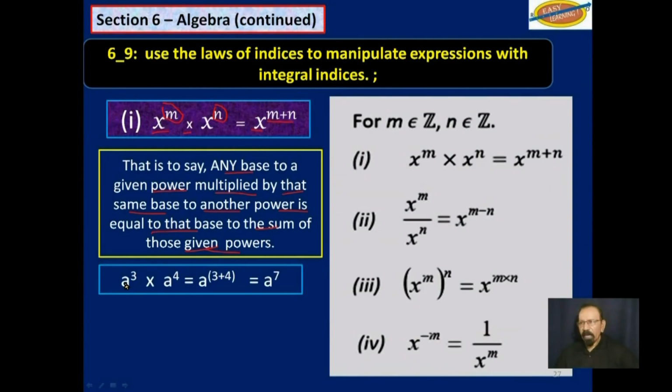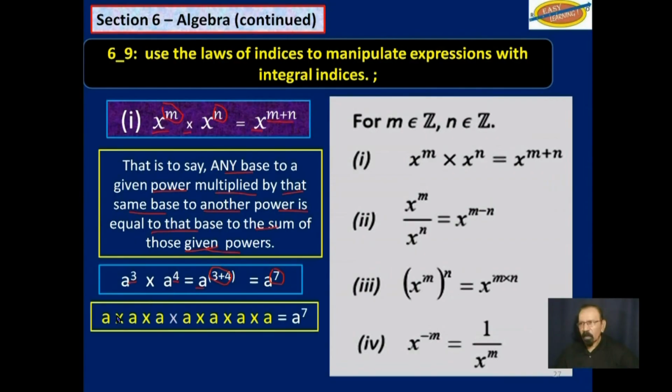So if you have a to the third power multiplied by a to the fourth power, you get back the base a and you add the indices and you get a to the seventh power. Let's see how that works. A to the third power is this, a by a by a, that's a to the third power, multiplied by a to the fourth power, a by a by a by a.